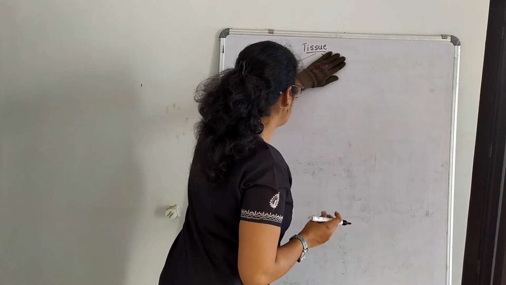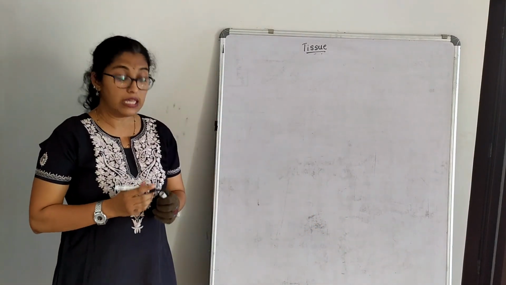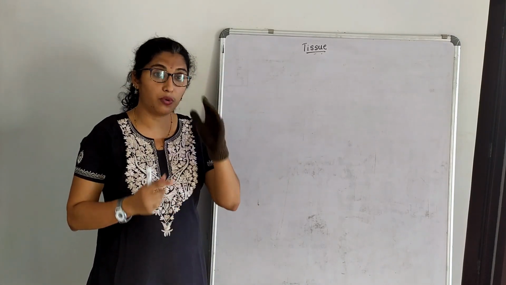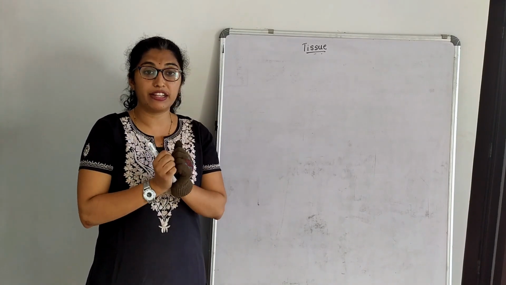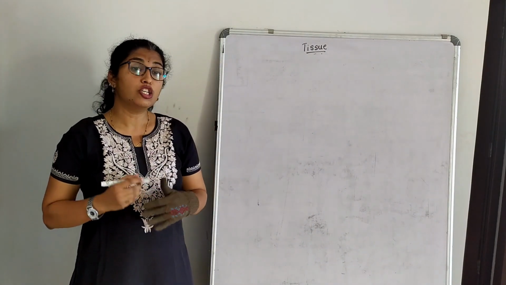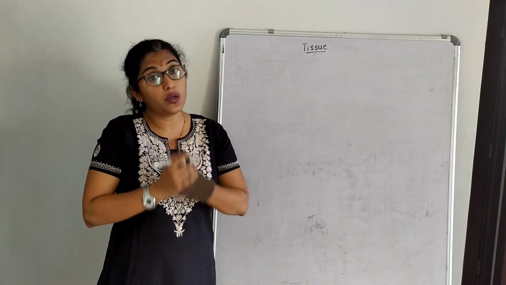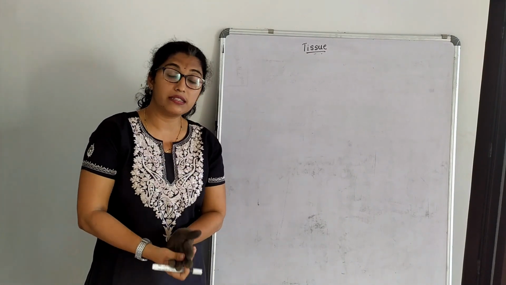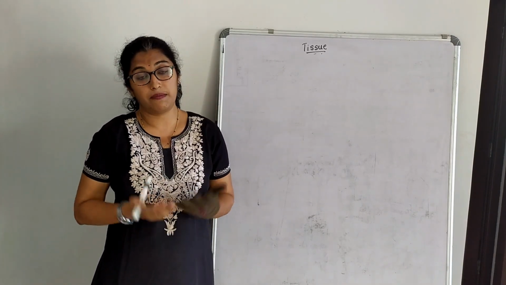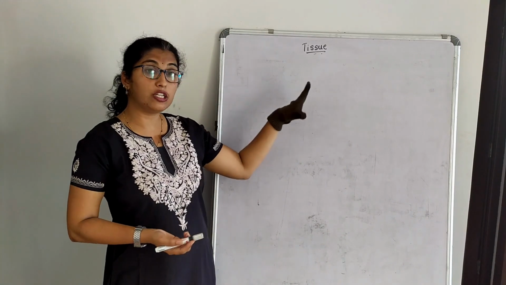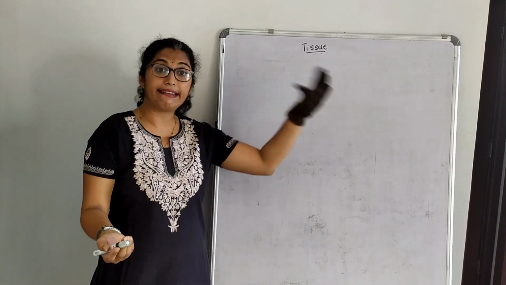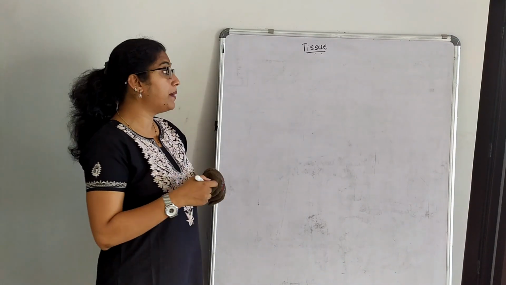Basically, what are permanent tissues? We discussed in brief about meristematic tissue, that once the stem attains a particular stage, once all the cells are grown, they attain a particular shape and size, they stop their growth and then they get converted to permanent tissues. So permanent tissues are the tissues formed by those cells which have attained a particular stage of growth, and there is no cell division in them. They cannot divide further. Permanent tissues are made up of such cells where the cells will not regrow again. They attain a particular level, so we call them permanent tissue.